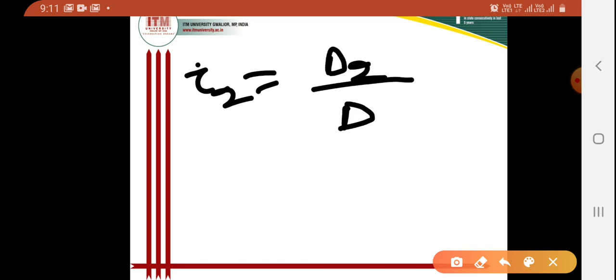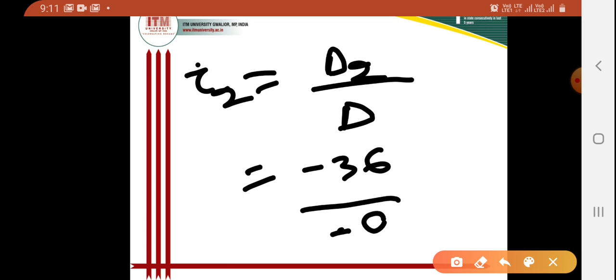Now I want to solve for our current I2, which is the next unknown term. So I can write I2 as del 2 divided by del. What is the value of del 2? We have calculated del 2 as minus 36, then divided by del as minus 9. So it will become 36 by 9.